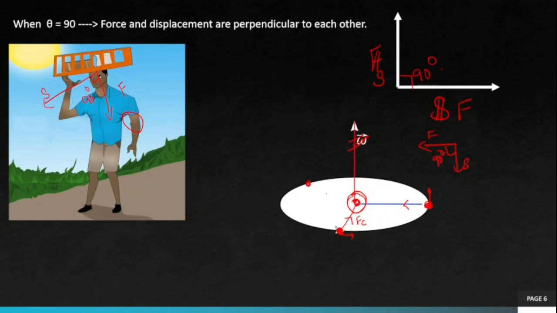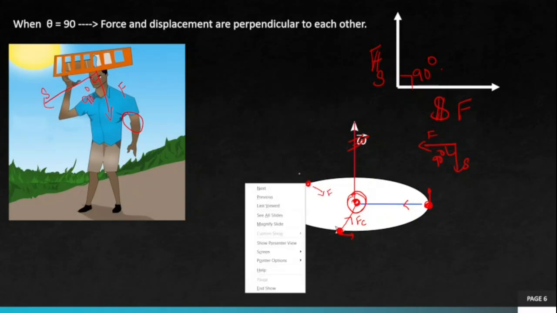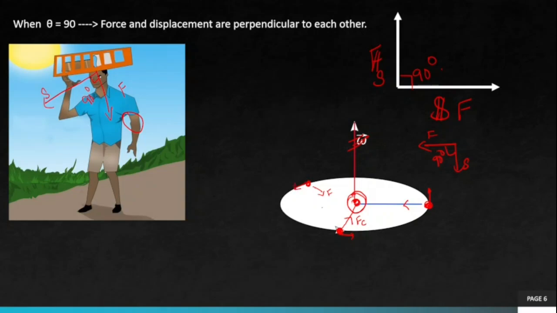Here also centripetal force is towards the center and displacement is tangential. And we know the radius and the tangent are at 90 degree. So the centripetal force and displacement are at 90 degree here, here also 90 degree, so everywhere F and S will always be at 90 degree. So work done by centripetal force in a circular motion is 0.